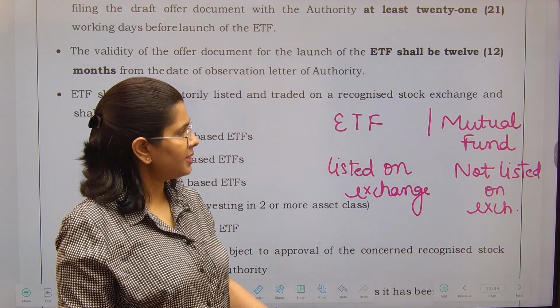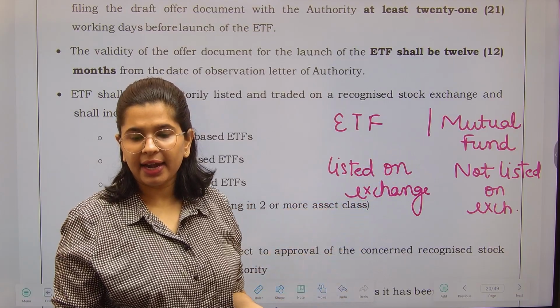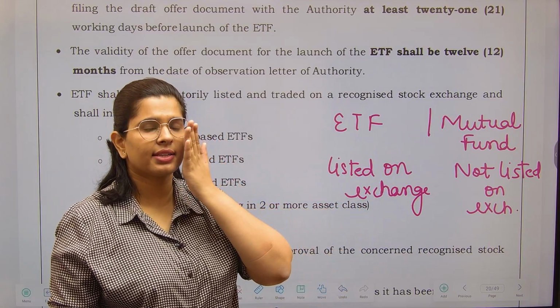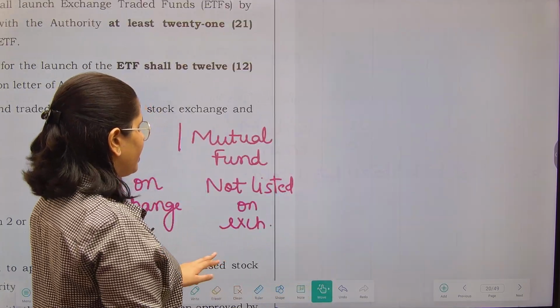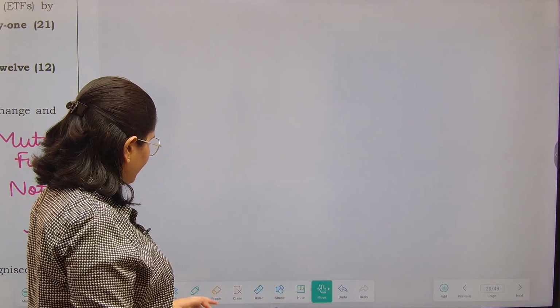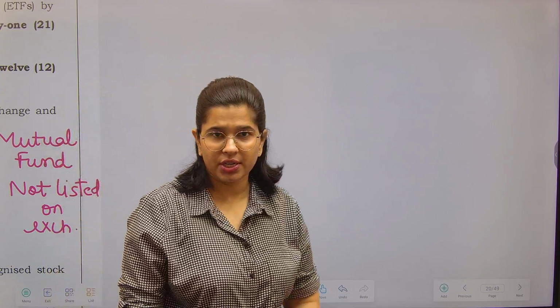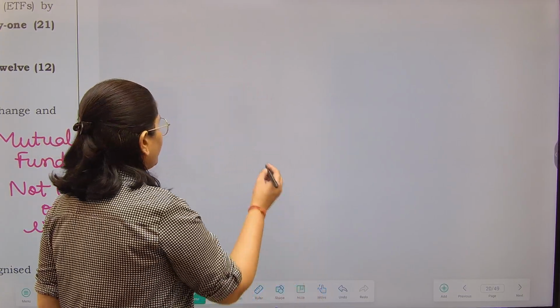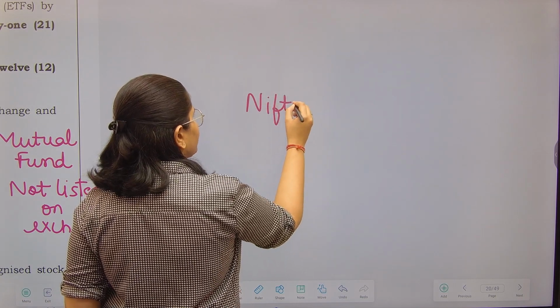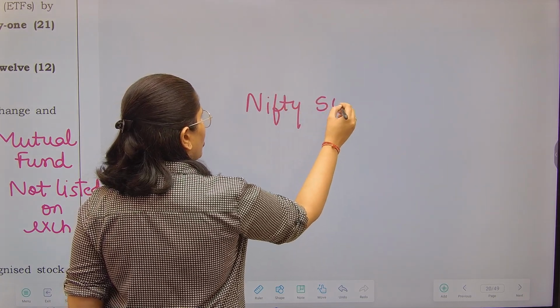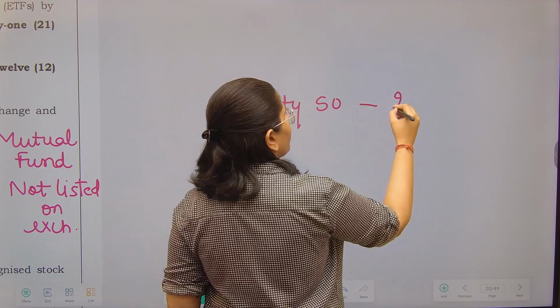Correct? And hence their value is calculated at the end of day. The NAV there is calculated at the end of the day. Now, what is ETF? Let's understand this. There are many indexes that stock exchanges launch, like one of them is Nifty 50. Now you all know that Nifty 50 is an index, right?